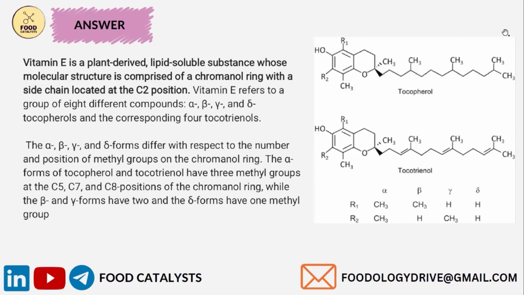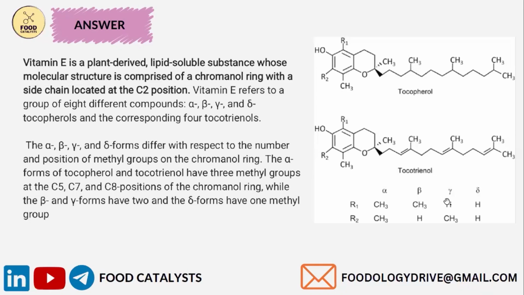In the tocopherol structure given above there are R1 and R2, and tocotrienol also has R1 and R2 groups. If you come below here, this R1 and R2 can be substituted with methyl groups, so it becomes alpha tocopherol. And if you substitute with methyl and hydrogen, it becomes beta tocopherol.